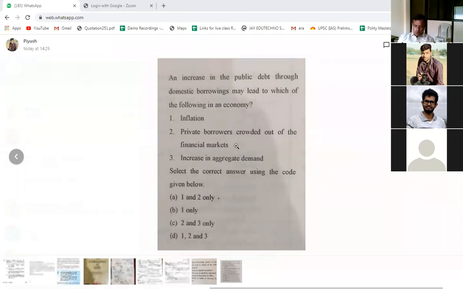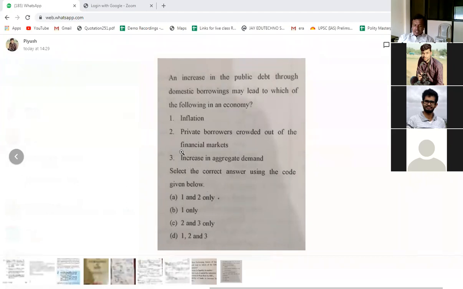If the government is borrowing, then obviously the money will go to the government and there will be less investment in the financial market. So the second could be correct. Is it clear, Piyush, how the second is correct? Yes, sir. Because if the government is borrowing, more money will go to the government, it will not go to the private borrowers. Third is increase in aggregate demand.